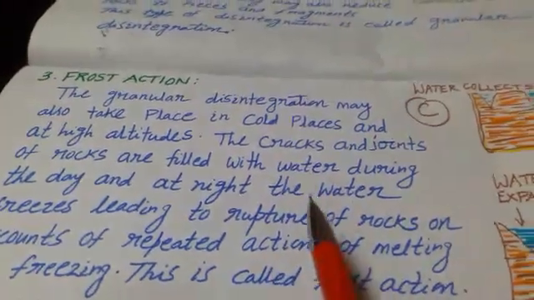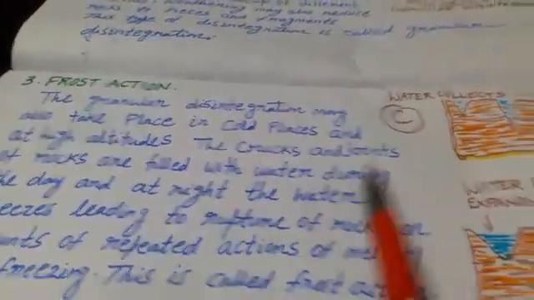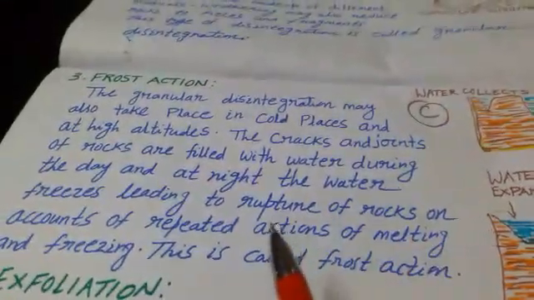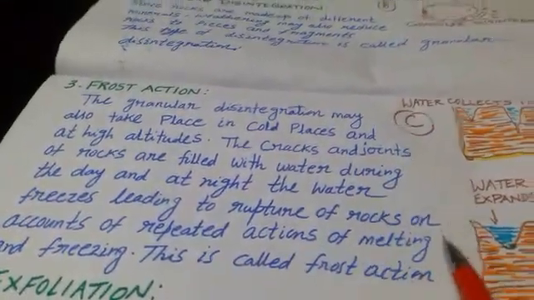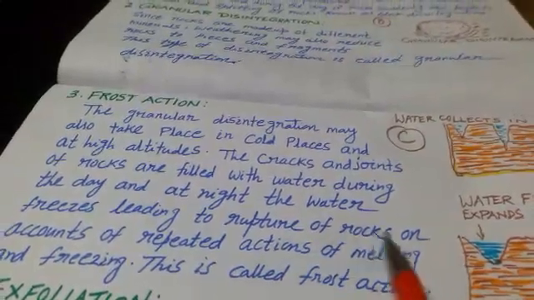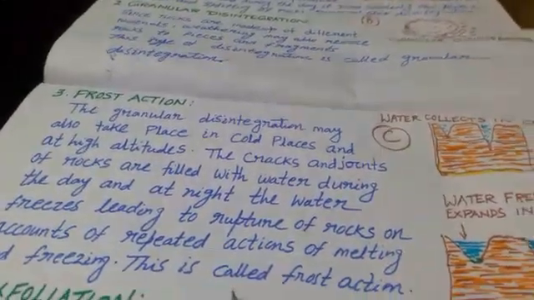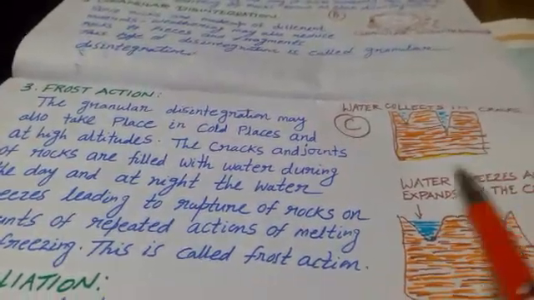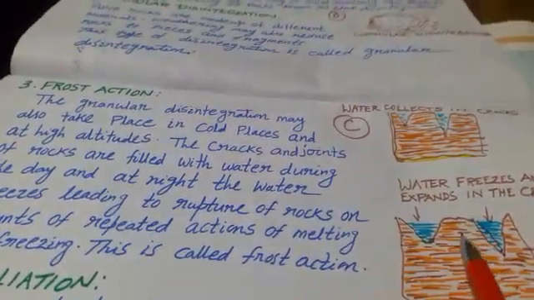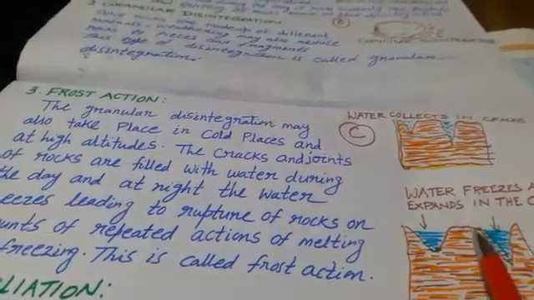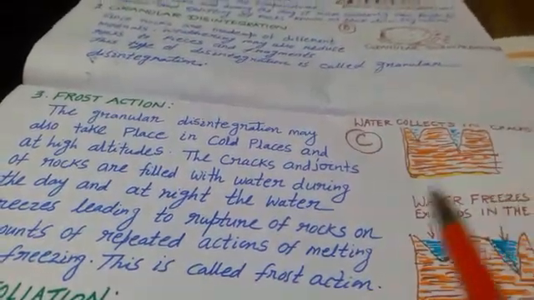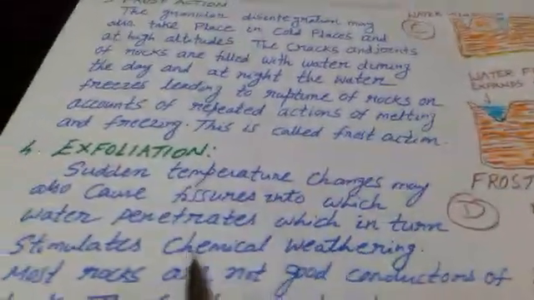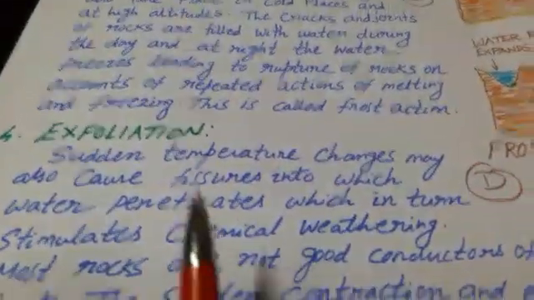Frost action is a mechanical action in which rock masses shatter into pieces due to melting and freezing, or thawing and freezing action. Thaw means melt. Shattering of rock into pieces due to the repetition of expansion and contraction is known as frost action. Exfoliation is the fourth mechanical weathering.